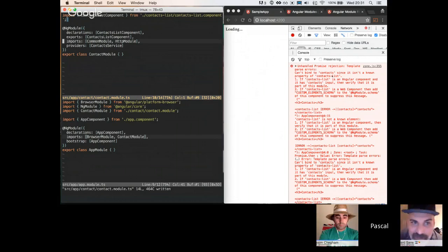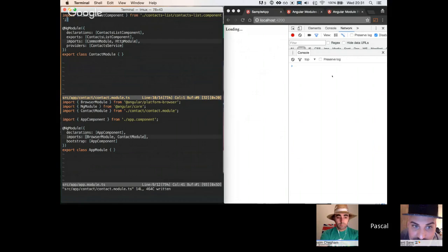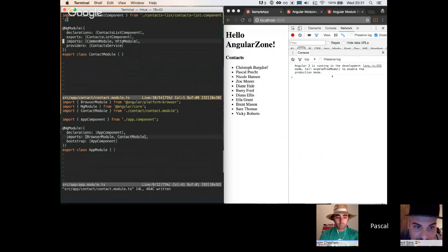You actually refactored the contact module in a way that we can also remove the provider, or you did also do that, didn't you? Well, right. So one thing I need to get rid of here is the HTTP module. You haven't seen that. Okay.